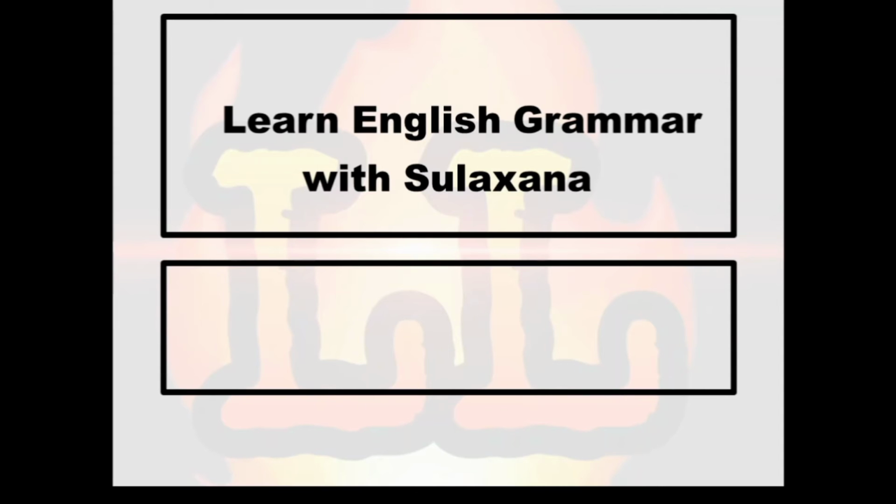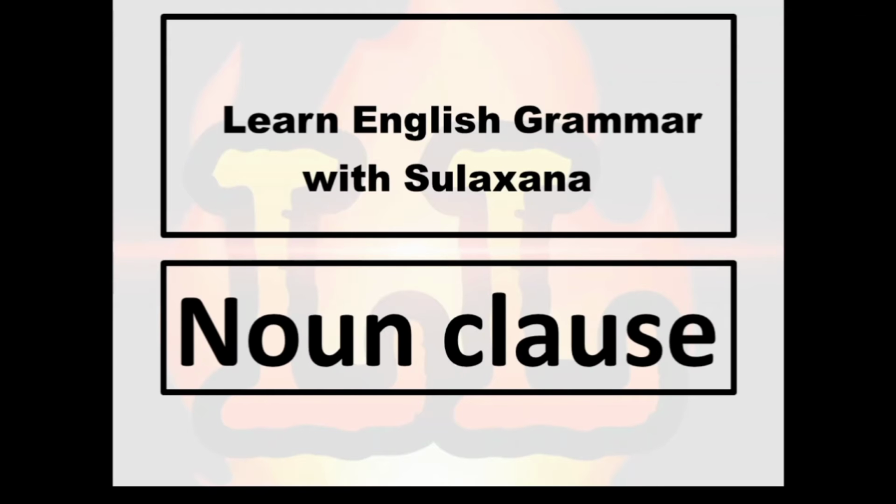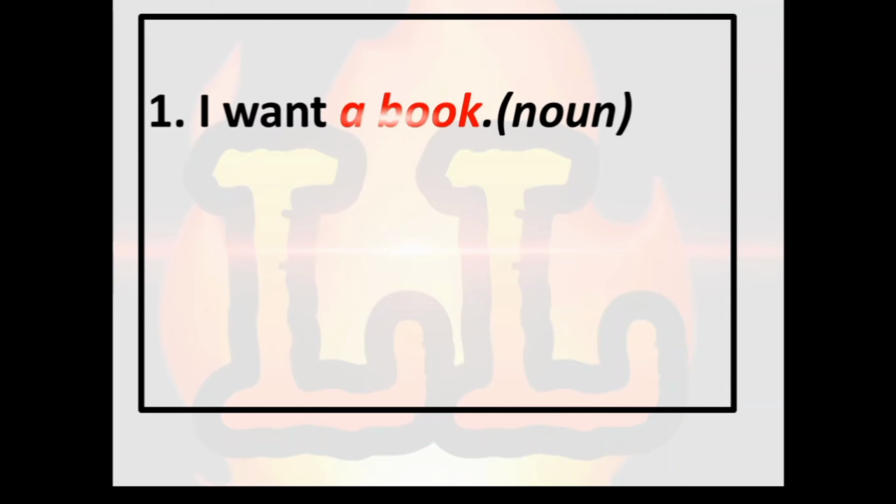Friends, in the last video we have seen kinds of subordinate clauses. There are three kinds of subordinate clauses, that is noun clause, adjective clause and adverb clause. So in this video we are going to see something about noun clause. So let's start. Before we see the kinds of noun clause, let's understand well what is noun clause actually.